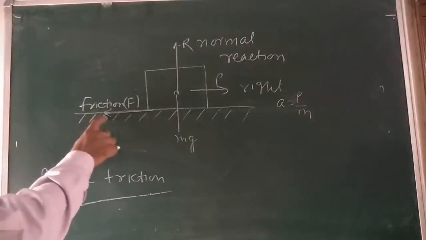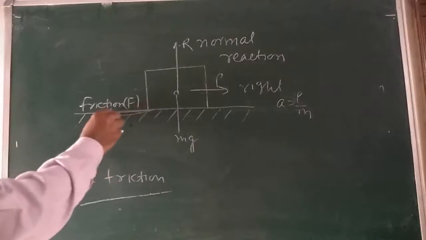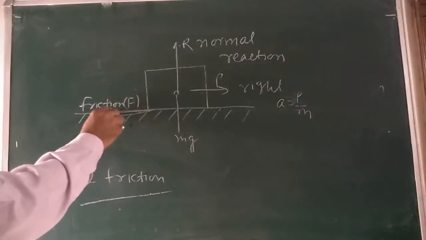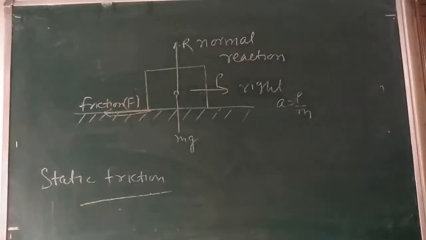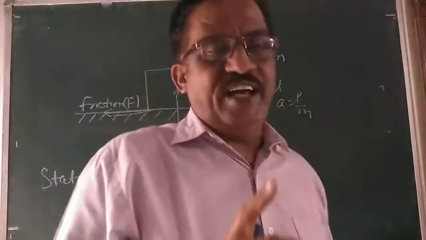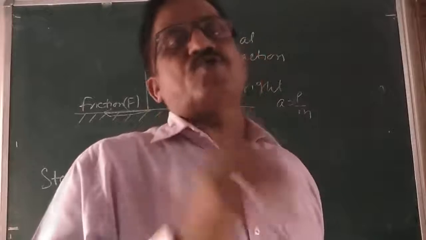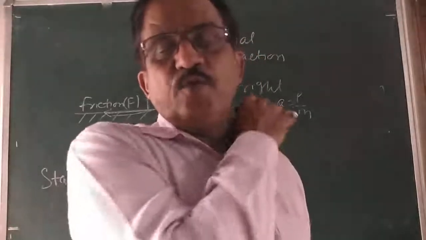This force F, parallel to the surface of the body in contact with the surface, is known as frictional force.